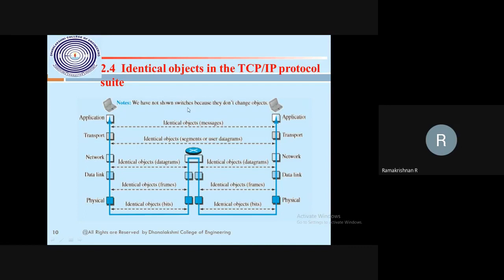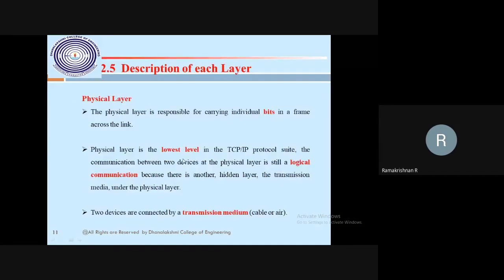This is how switches work, because they don't change the objects. On each and every side, the objects are identical. This may be a laptop. Here may be a host, or whatever it is, or a network connection. Maybe a mobile phone. Here may be a laptop, whatever it is. So next is the description of each and every layer.